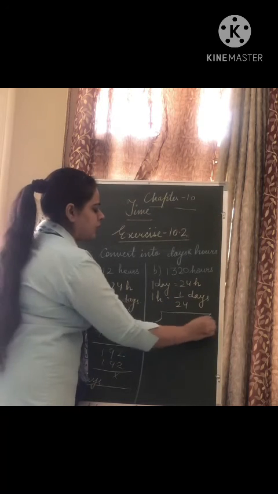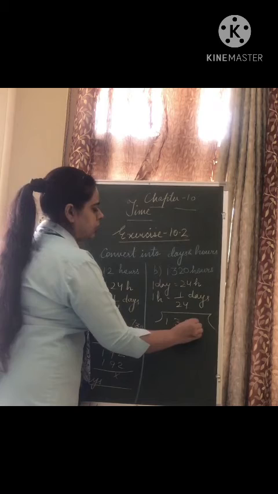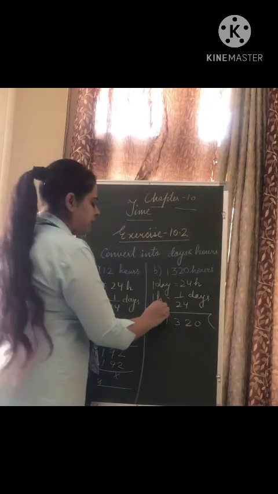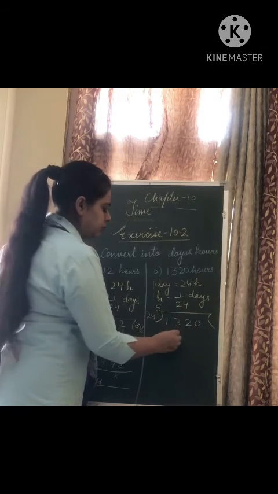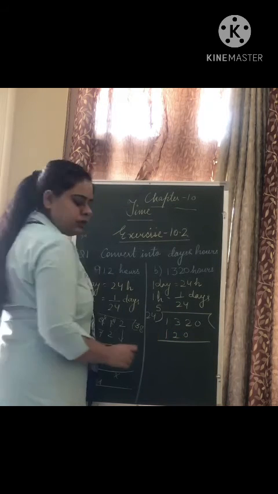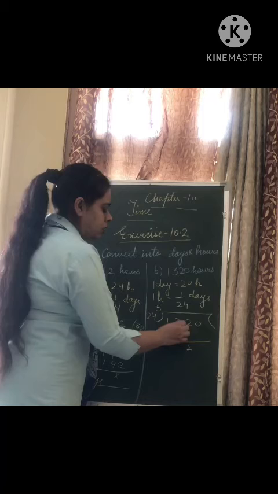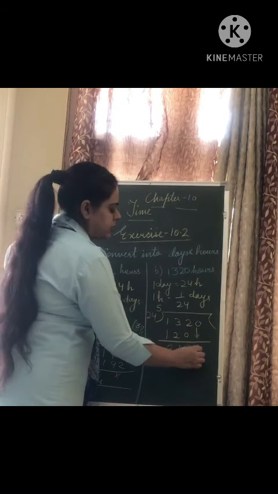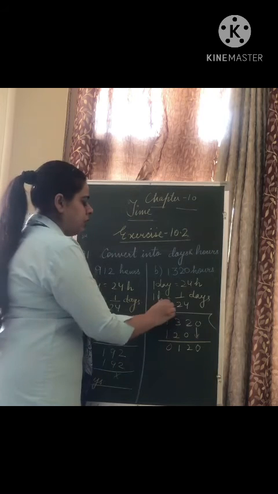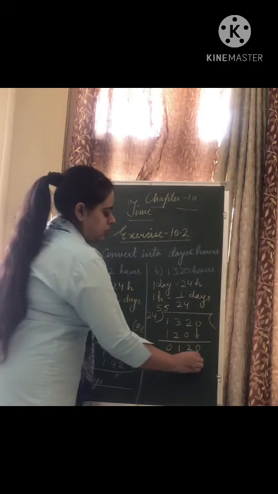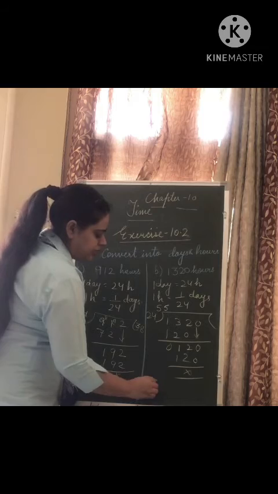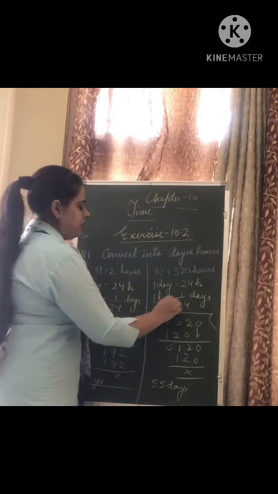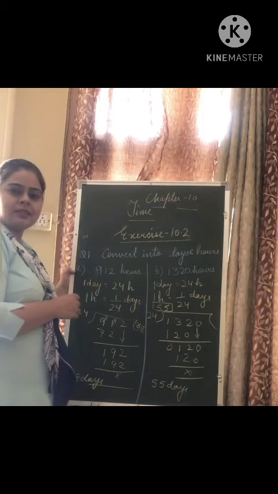You will divide it. 1320 divided by 24. 24 times 5 is 120. 3 minus 2 is 1. 1 minus 1 is 0. You will bring this 0 down. It will be 120. So the answer is 55 days. The answer is 55 days.